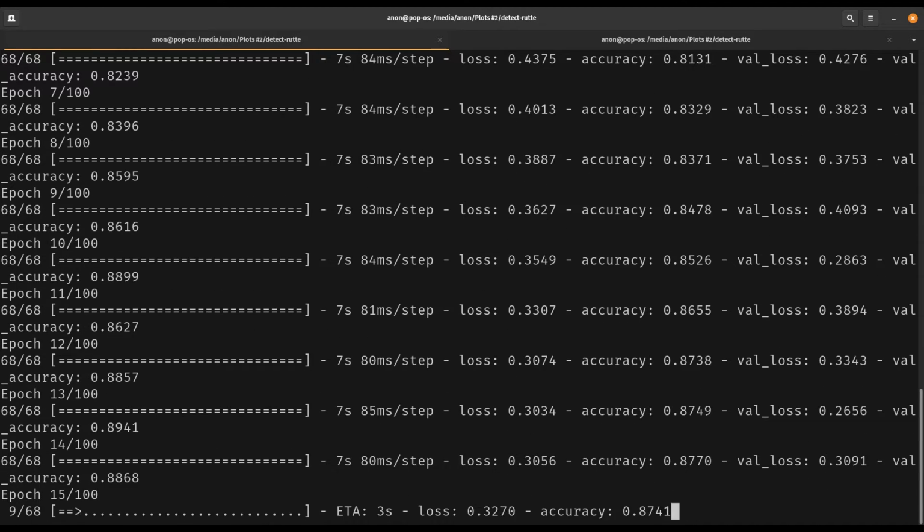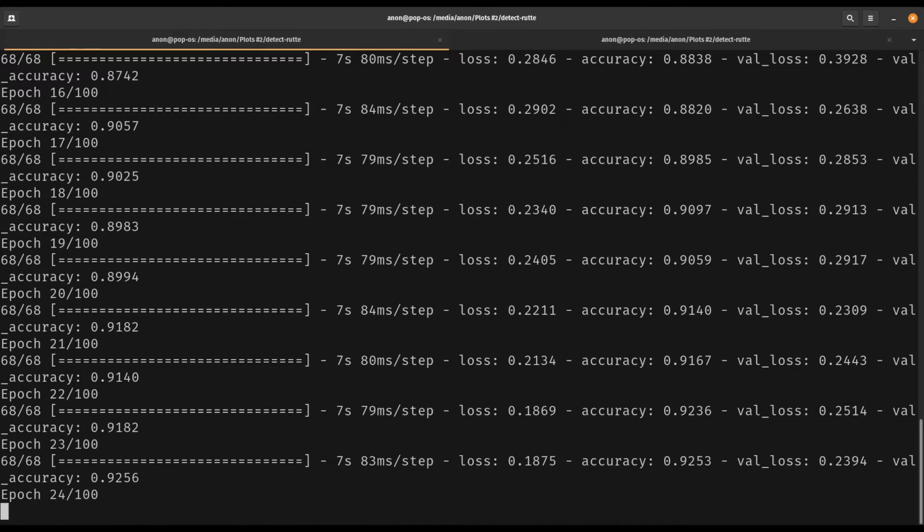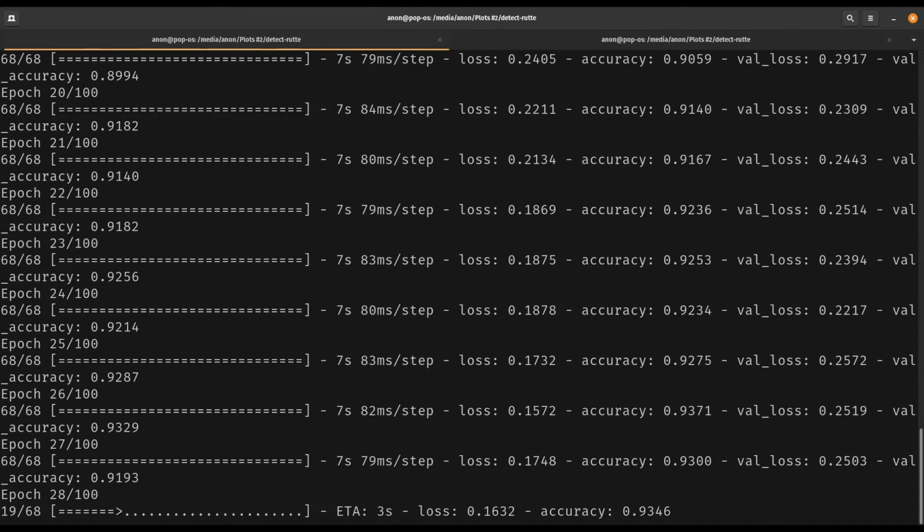The model itself is not much different from any other classification model, except that it uses 1D convolutional layers instead of 2 or more dimensional. The training itself went rather quickly, but I'm a bit biased since I sold a kidney for this computer.